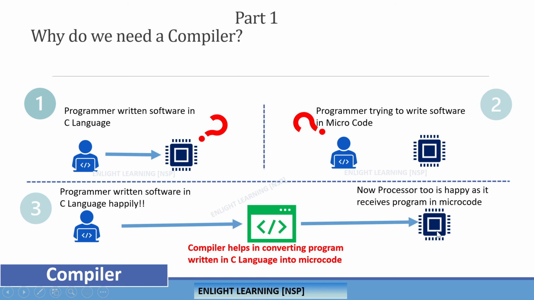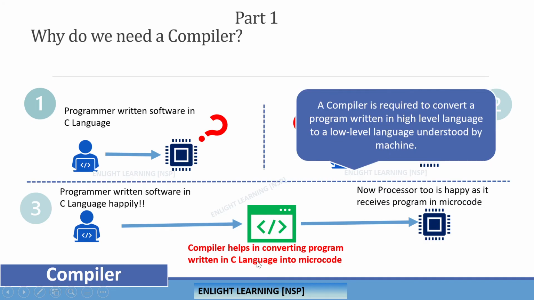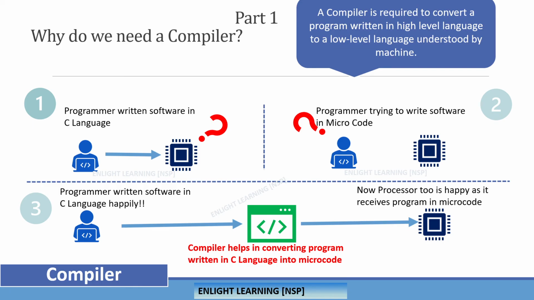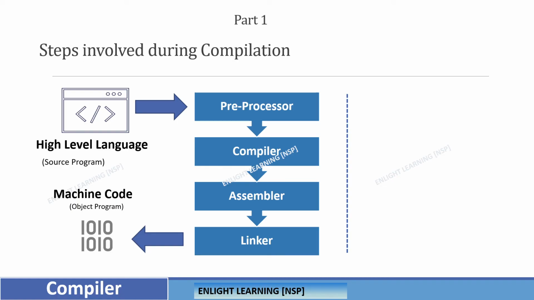Why? Because it receives the code in the right format, what it can understand, and the programmer can still go ahead and write in the language he is comfortable with. So he or she is comfortable. This is where the compiler helps in converting a program written in C language into microcode, if we take C language as an example. But what are the different steps involved in doing this particular operation?